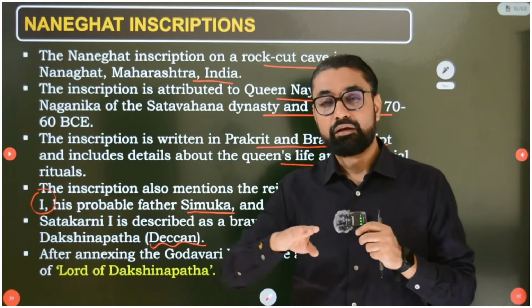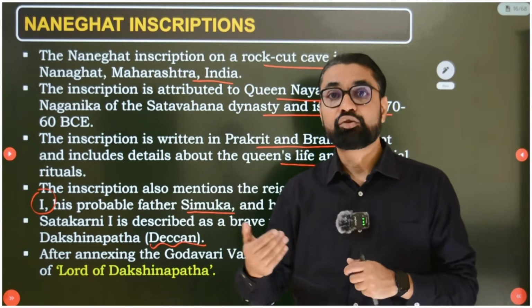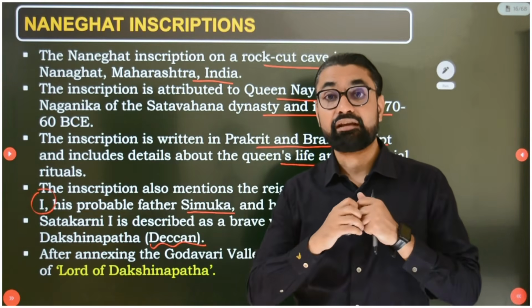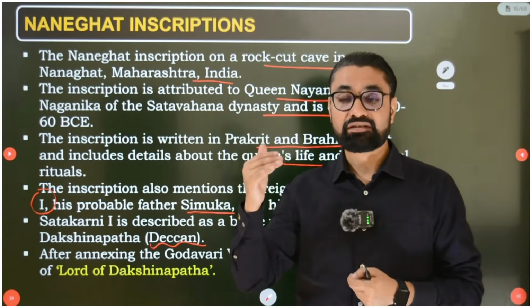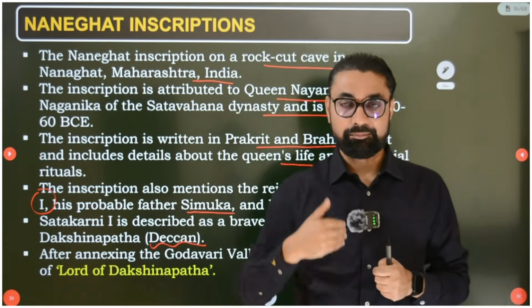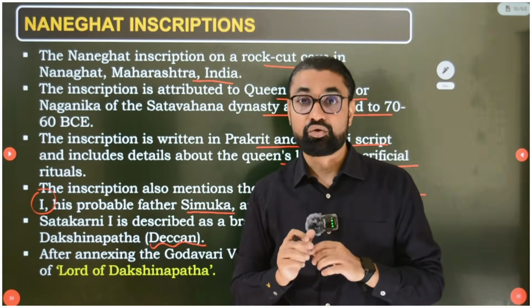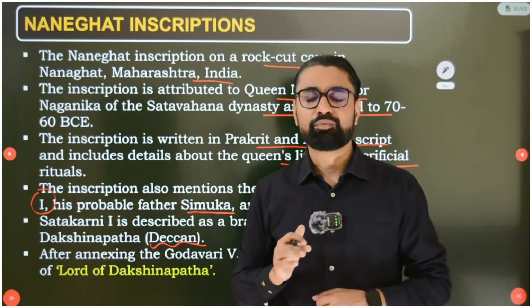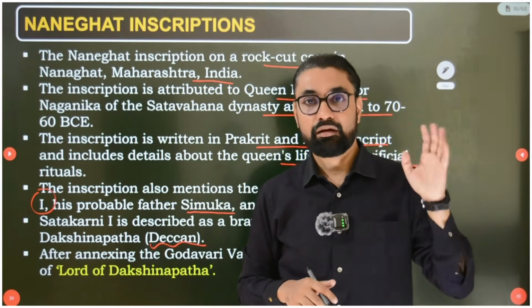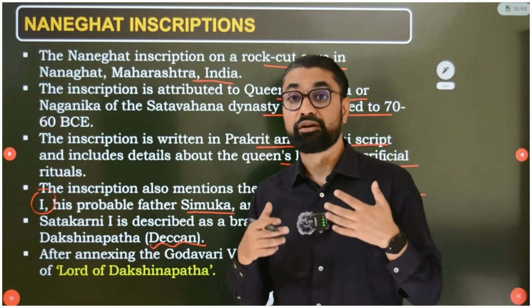But later on, after Satkarni II, when his son Gautamiputra Satkarni came to power, he totally finished and destroyed the Western Kshatraps. He finished their empire totally. So Gautamiputra Satkarni is a very brave, powerful king whose inscription is in Nashik. I will discuss it separately now. This shows that for a time period Maharashtra was under the control of Western Kshatrap kings, and later on Gautamiputra Satkarni thoroughly defeated them and finished their lineage and empire. So he is also called the destroyer of Yavanas or the destroyer of Sakas.